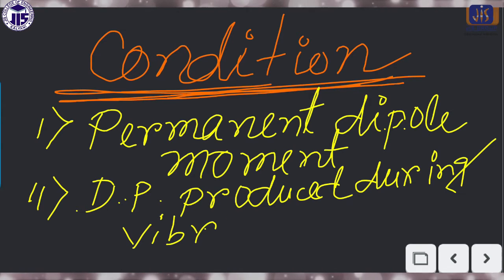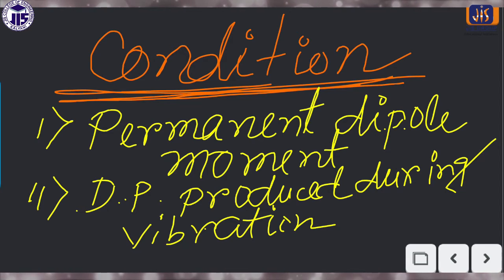So these two are mainly the conditions of a molecule to be IR active. I will show you how the vibration is changed or produced.